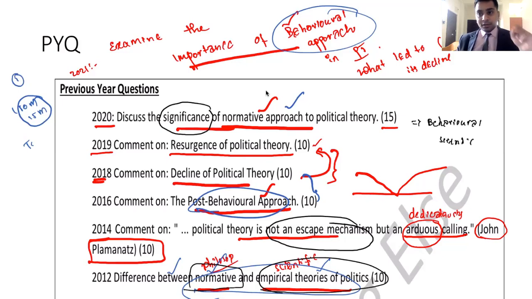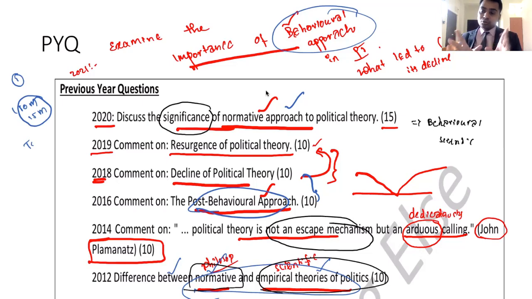So one thing that you have to understand while writing questions from this particular unit is that whenever they are asking about one approach, this approach has evolved or this approach has some limitations. For example, normative approach evolved and it has certain limitations. As a result, you went to the next phase. If it is about behavioral approach, it evolved because of failures of something which was present earlier, and then it has evolved.